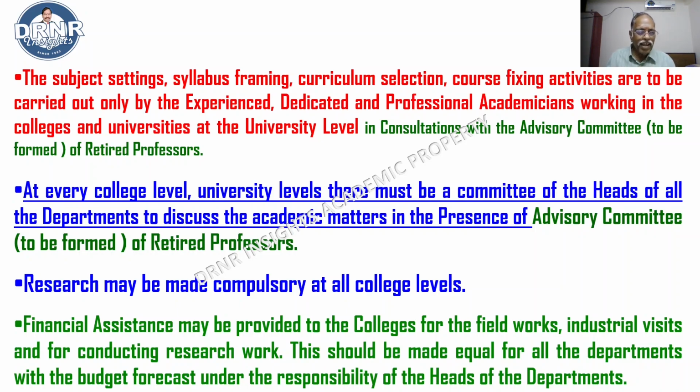Okay. Then next, at every college level and university level, there must be a committee of the heads of the departments to discuss academic matters in the presence of the above-said advisory committee. This is also to be formed with retired persons. Because I don't think this is being told anywhere about the advisory committee. So retired professors. Research may be made compulsory at all college levels.